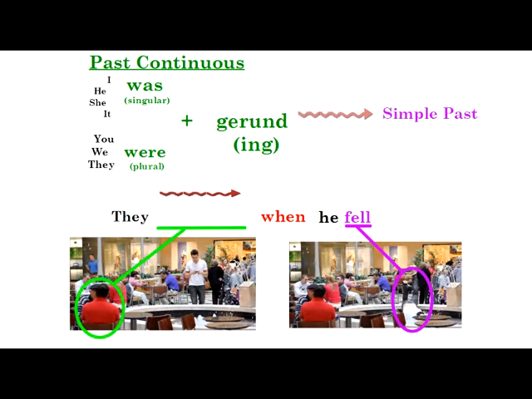Let's look at the other people. These two gentlemen, these two men over here. Do you remember what they were doing? They were talking when he fell. So notice I'm using were because I'm using my subject they. And for you, we, and they, I always use were for the past continuous and the gerund, talking, right? Okay, so remember, in the past continuous, right, it's when two actions happen. Usually I'm using my past continuous to describe the first action that was happening, and the simple past is the second action that happened.